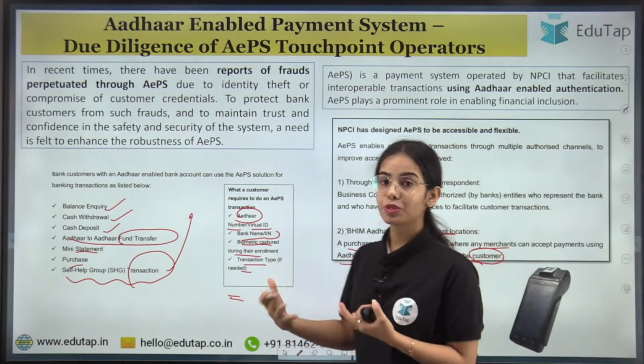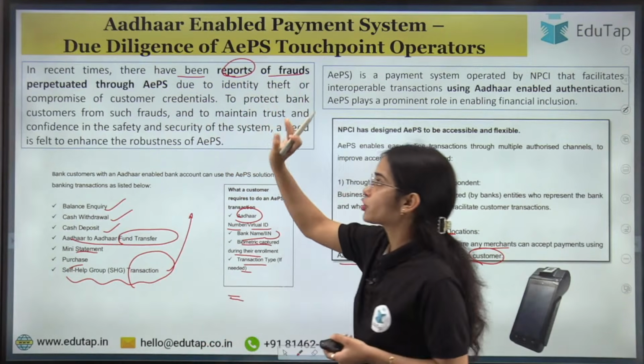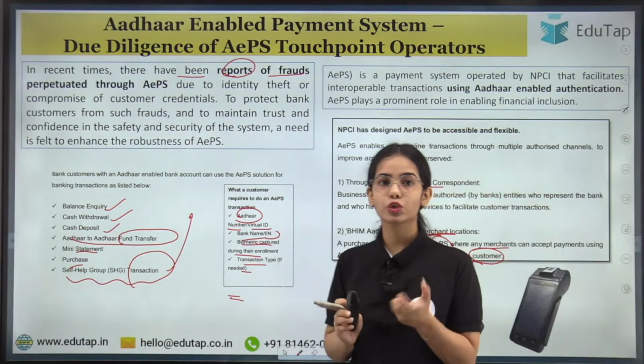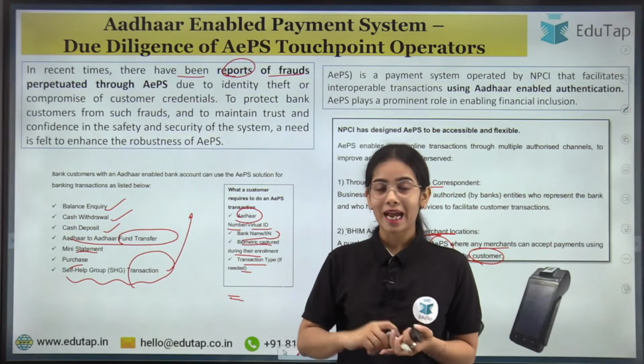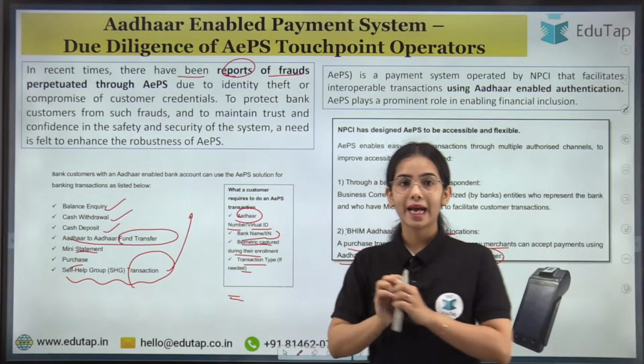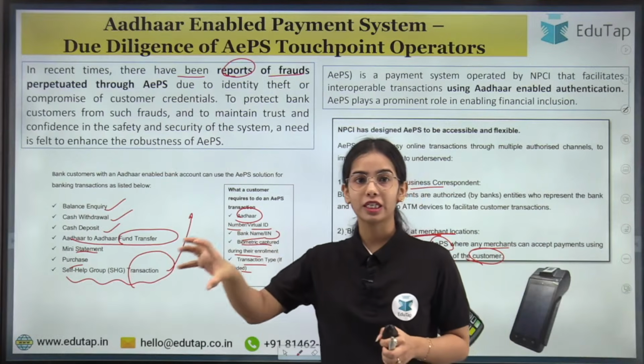So in recent times, what is happening? There have been reports of fraud perpetuated through the Aadhaar enabled payment system. Let's say a farmer is going to a small shop, a kirana store, and the farmer thinks that this is the business correspondent and gives the biometric and the Aadhaar number.